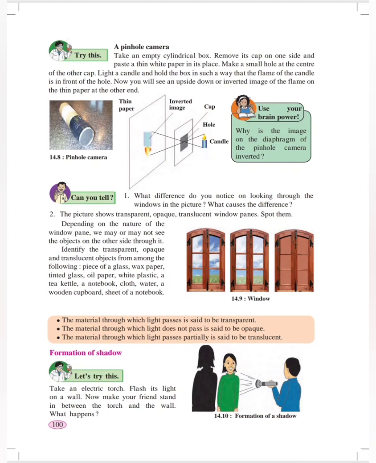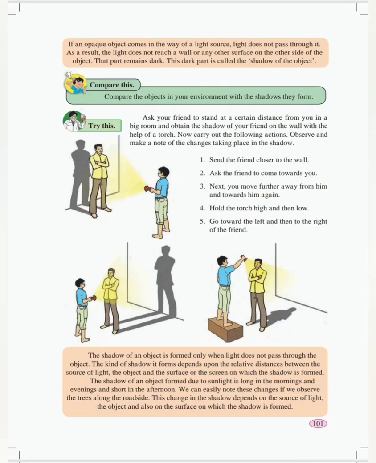Then we came to know about images in the plane mirror. The left and the right side of the original object appear to be exchanged in the mirror image. In a pinhole camera, we saw that the image is seen upside down, and in a bigger size. Then we came to know the 3 different types of objects: transparent, opaque and translucent. Transparent objects are those through which light passes, so we can see from one side to the other side. Opaque objects, for example a wall, do not let light pass, and translucent means light partially passes through it.